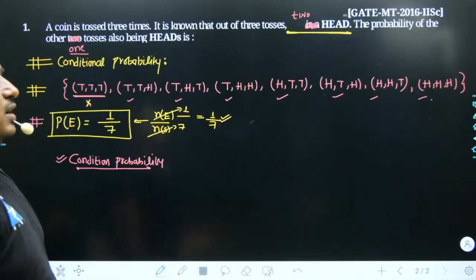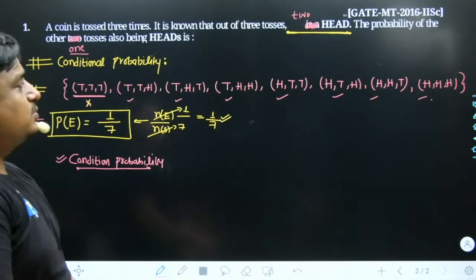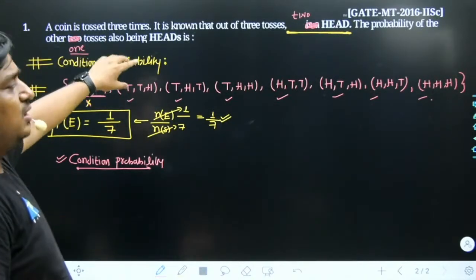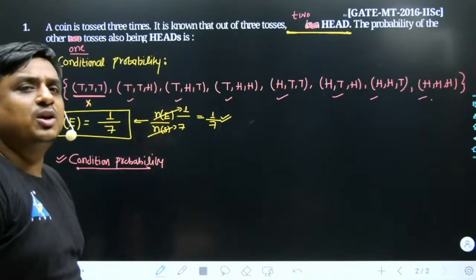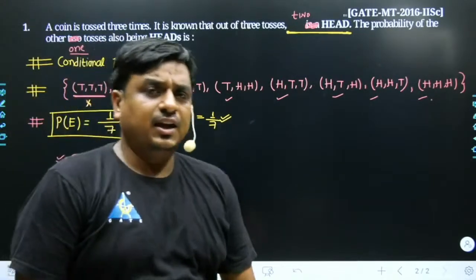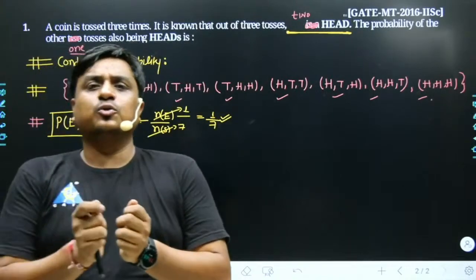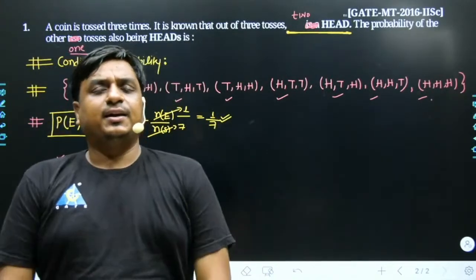Can you explain once again, Midun? Just try to understand it this way. In the first question, what was asked? A coin is tossed. How many total different events are you going to have? 8, which starts from tail, tail, tail, goes to tail, tail, head, and comes till head, head, head.